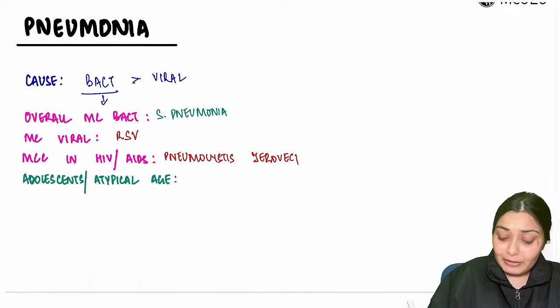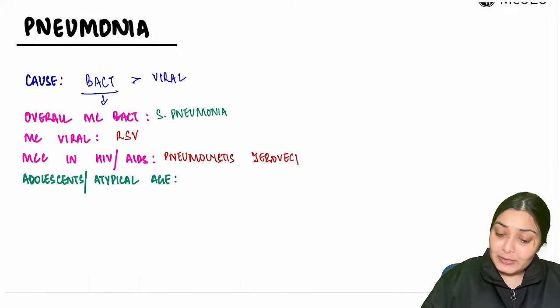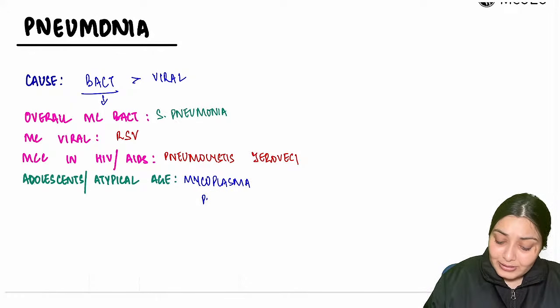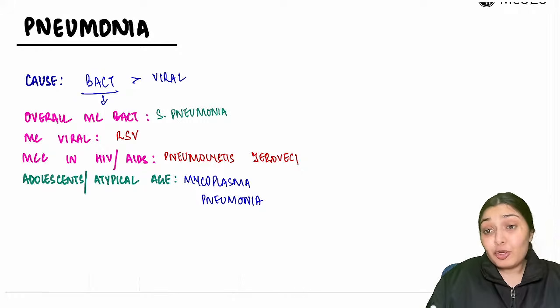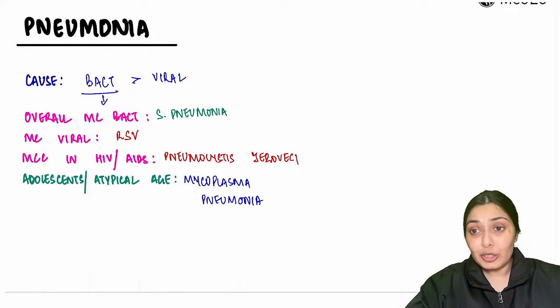And if they give you an atypical age group like the adolescent age group, then it is Mycoplasma pneumoniae. So these are the one-liners frequently asked. These can be your viva voce points also. But what they ask in the theory exam is the IMNCI guidelines. What are the IMNCI guidelines regarding pneumonia?